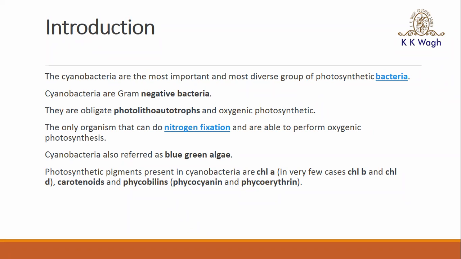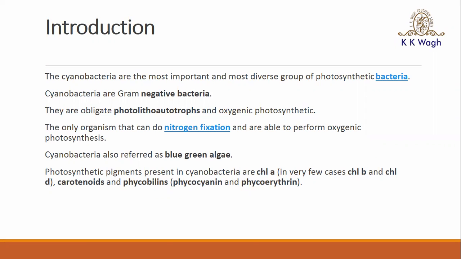This cyanobacteria possesses a thallus range of various types, that is unicellular, colonial, filamentous, then the branched filamentous condition. Based on that, they are classified. Next, they are photolithoautotrophs. So what is meant by photolithoautotrophs? Photo means they use light as the energy source. Litho means the hydrogen or electron donor is inorganic in nature, and the carbon source is CO2. So this is called photolithoautotrophs.